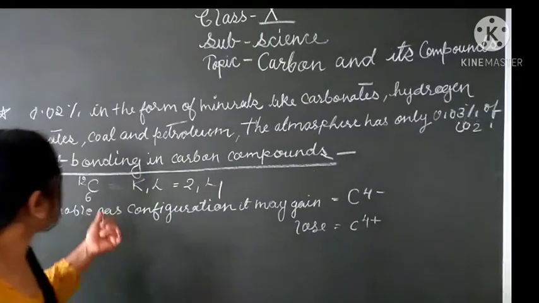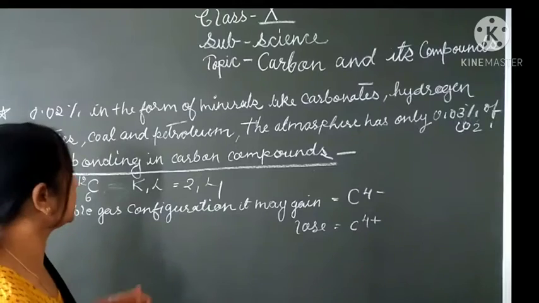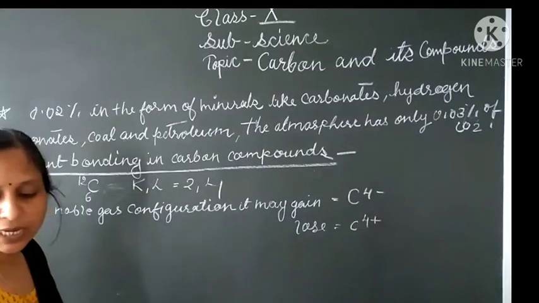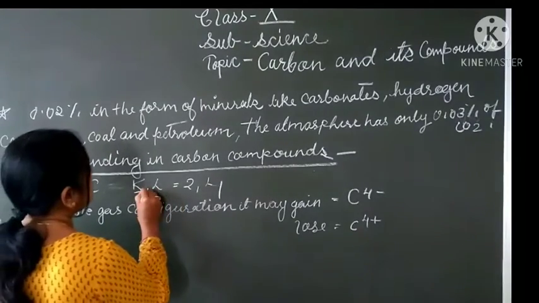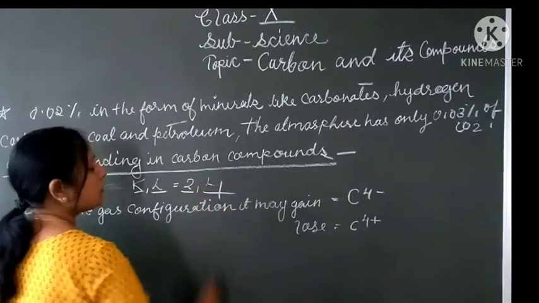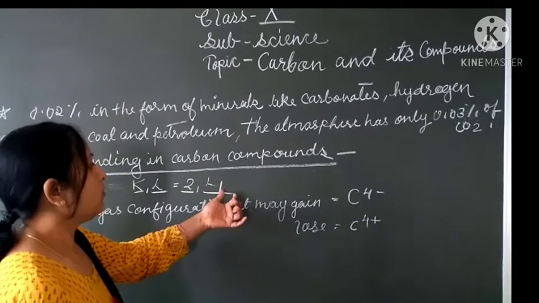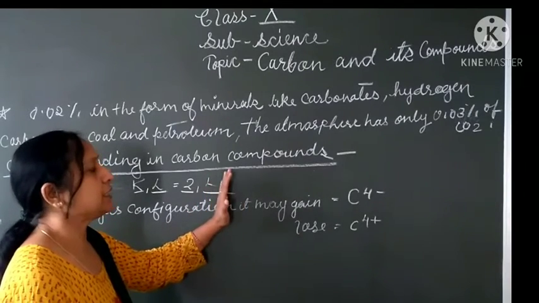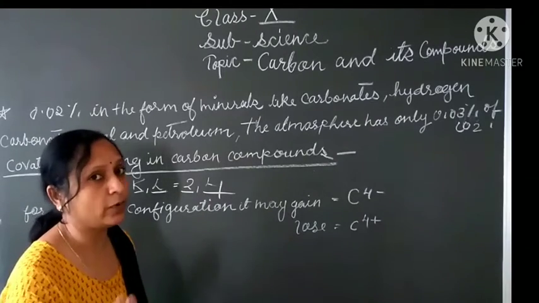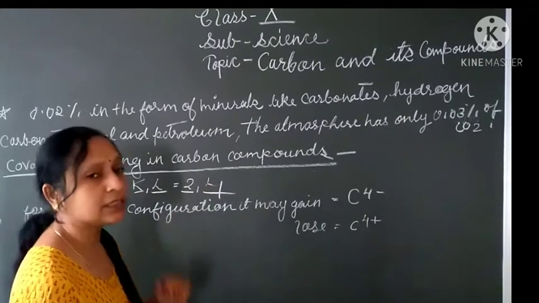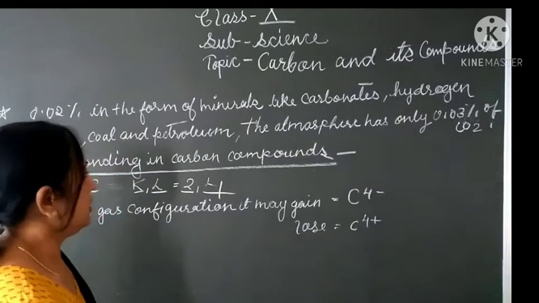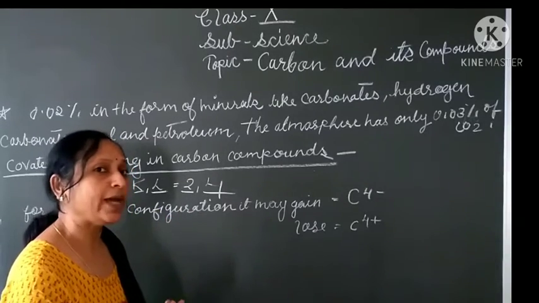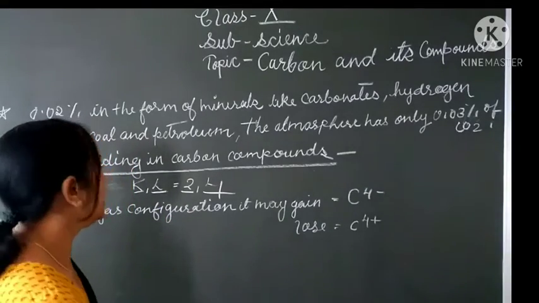Students, we know that the atomic number of carbon is 6. So the electrons are filled in K shell and L shell. K shell has only 2 electrons and L shell has 4 electrons. So, for attaining stability, it needs 4 more electrons to attain noble gas configuration. But it is impossible for carbon to form an ionic bond by gaining or by losing. Why is it impossible? So let's see.